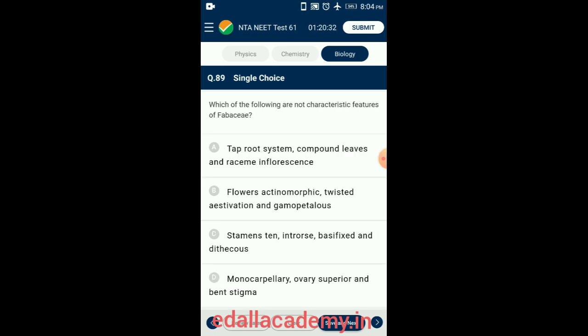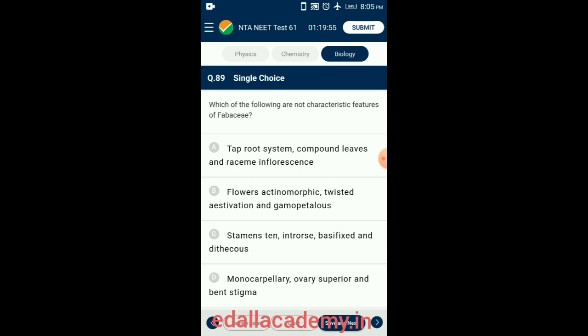Question number 89. Which of the following are not characteristic features of Fabaceae? Fabaceae or Leguminosae is the third largest family of angiosperms. The main characters of this family are polypetalous condition, single carpel, that is monocarpellary condition, perigynous condition, marginal placentation, taproot system, simple or compound leaves, racemose inflorescence, zygomorphic flowers, imbricate aestivation.